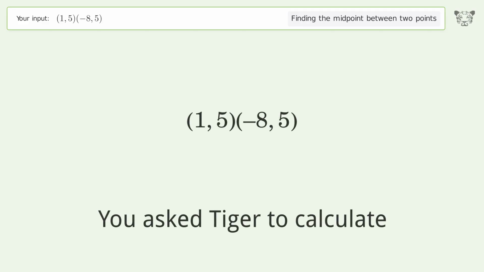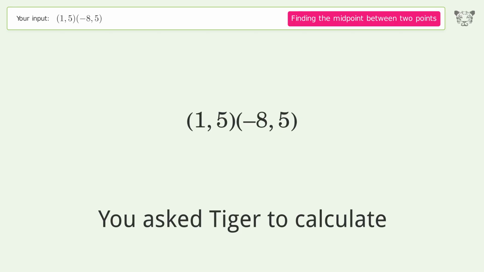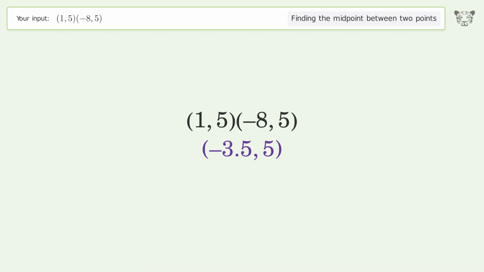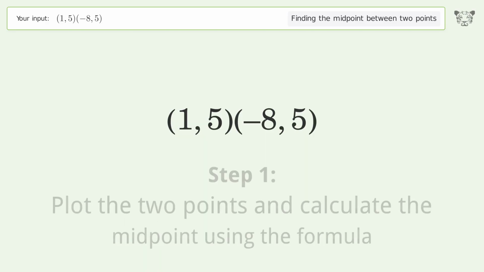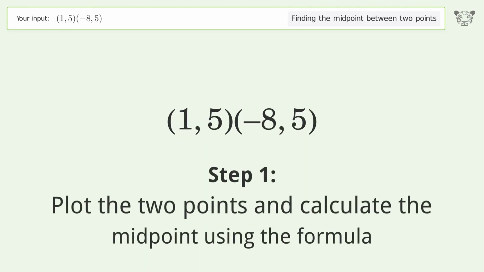You ask Tiger to calculate. This deals with finding the midpoint between 2 points. The midpoint between the 2 points is -3.55. Let's solve it step by step. Plot the 2 points and calculate the midpoint using the formula.